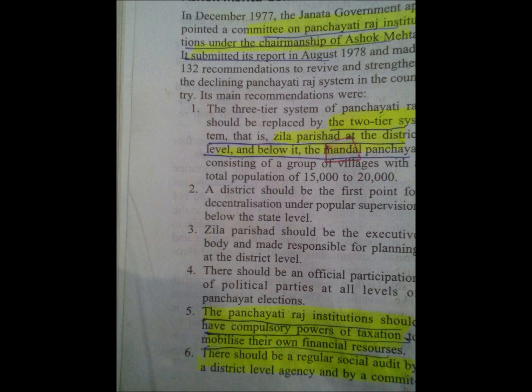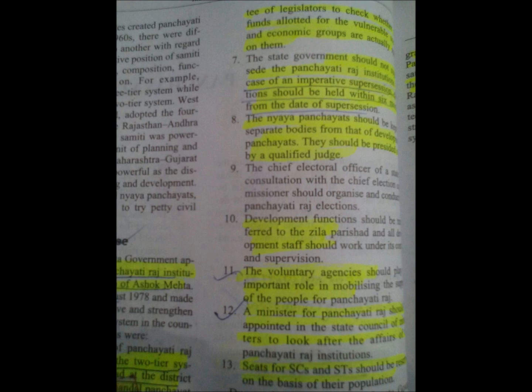Again, you see, the state government should not supersede the Panchayati Raj institution. In case of an imperative supersession, elections should be held within 6 months from the date of supersession. That means it also says one kind of autonomy. This recommendation of the Ashok Mehta committee protects Panchayati Raj from the whims and fancy of the state government. State government cannot supersede the Panchayati Raj at any time according to their own whims and fancy. It also takes care of this aspect.